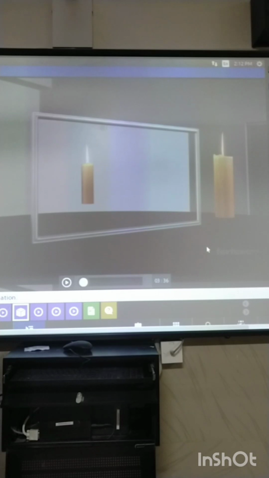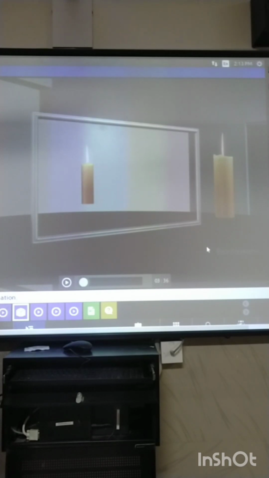Here in this diagram, you can see a plane mirror is used to form the image of a candle. So what are the characteristics of the image? What is an image? The duplicate copy of the candle which can be seen behind the mirror is said to be the image.